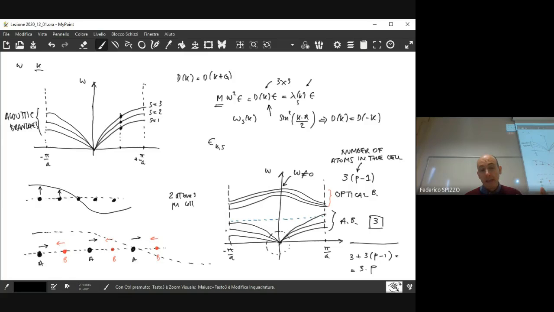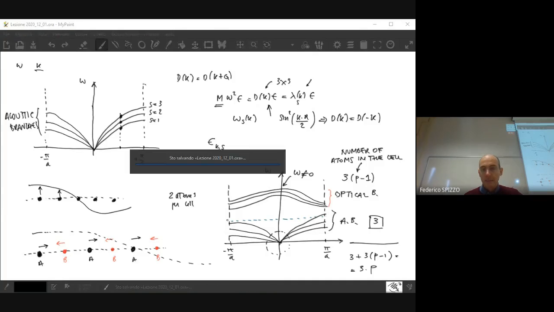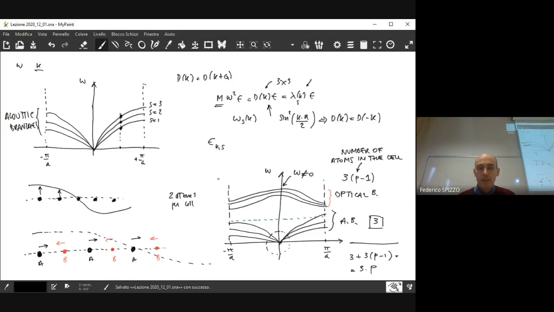Those are energies that are much smaller than the typical energies of the electrons, which are of the order of eVs. So this is to say that lattice oscillations are less energetic than electrons, in particular the electrons that are close to the Fermi surface. Okay, so this is the more general picture. Now let's go back to the previous picture, the picture that I used for the calculation.